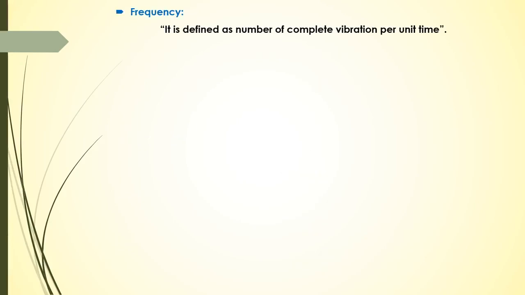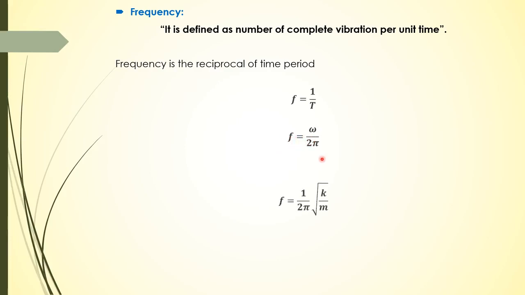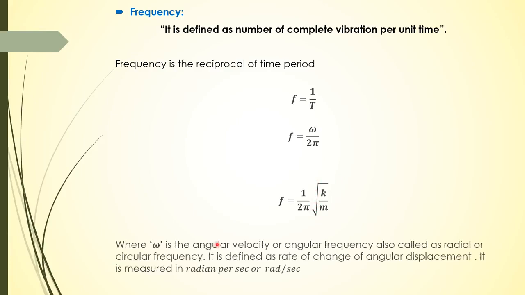Now frequency is defined as the number of complete vibrations per unit time, and it is the reciprocal of the time period. So we just take the reciprocal: frequency is equal to omega upon 2 pi. So frequency is equal to 1 upon 2 pi under root k upon m, where omega is the angular velocity or angular frequency, also called radial or circular frequency.